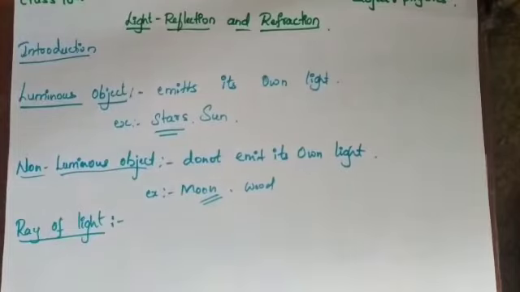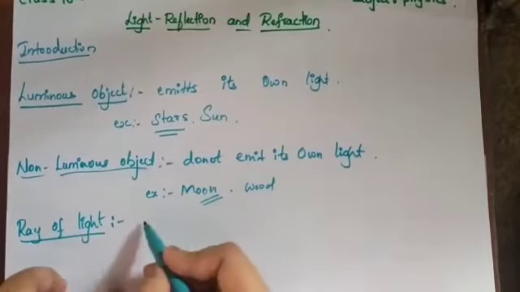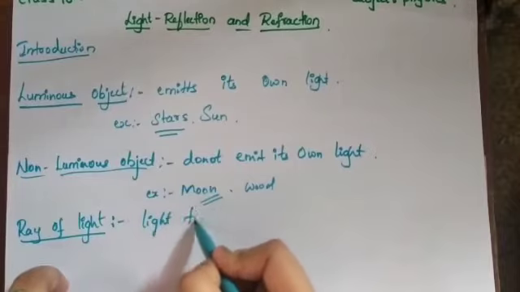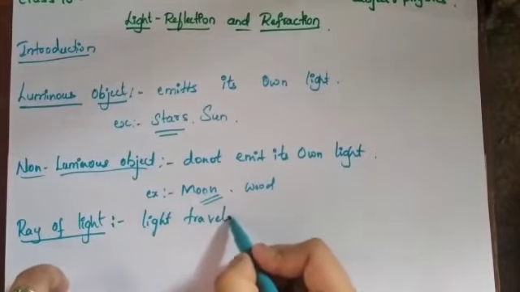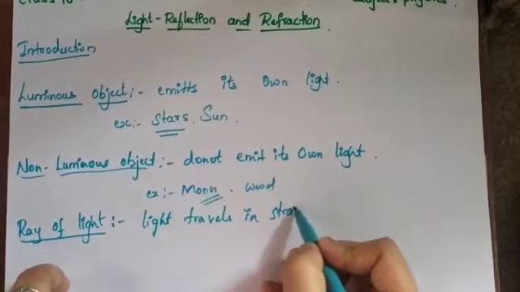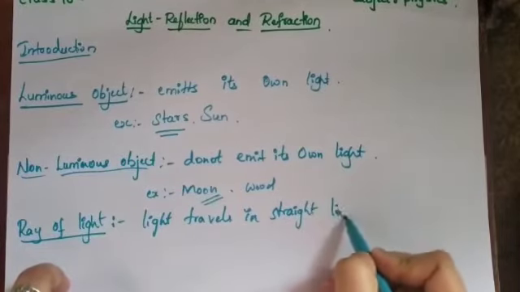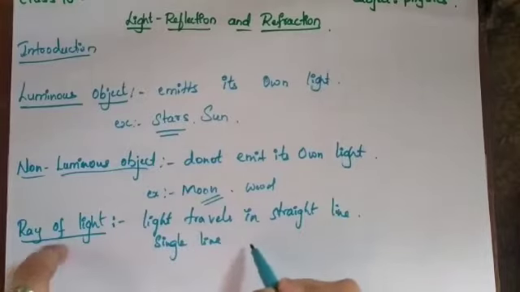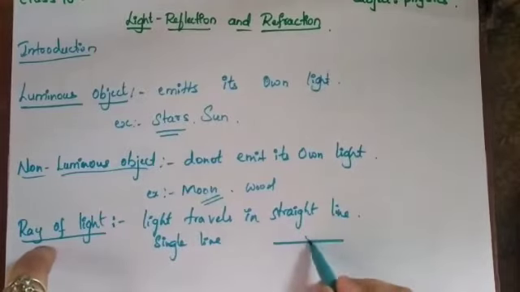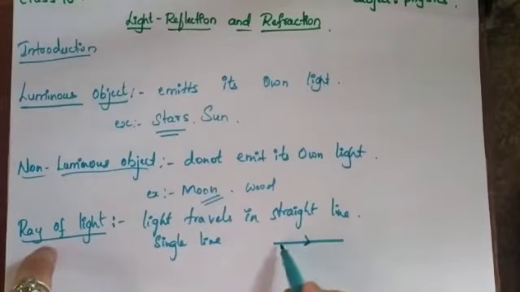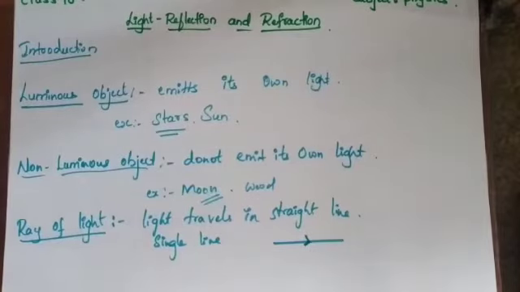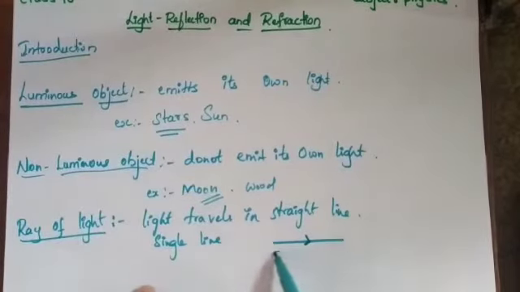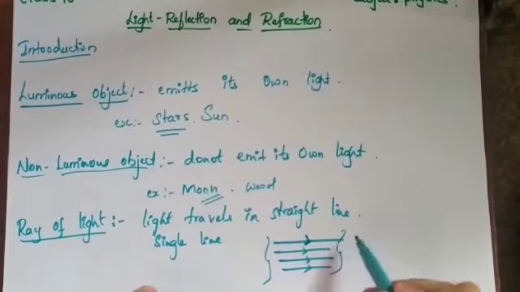Next is the ray of light. What does ray of light mean? When light travels in a straight line, the path traveled by it, represented as a single line, is called the ray of light. This is a single line which you are representing in the direction, a straight line. This single line represents the ray of light. If it is a group of these straight lines, this group is called the beam of light.